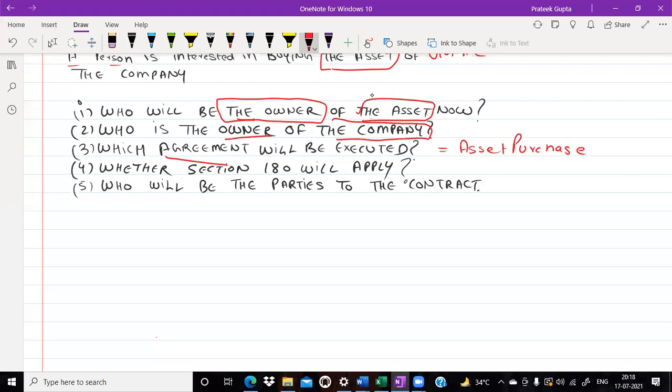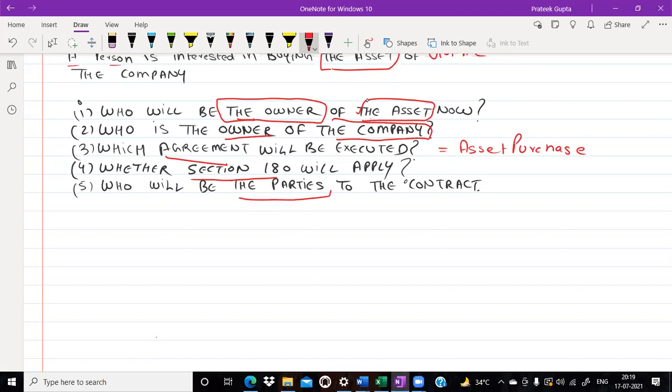No problem, sir. See, now I am going to take you to the concept. We are just going to the concept in just a few seconds. But sir, in this case, asset purchase agreement will be executed. Whether section 180 will apply in this case, do let me know the answer in the chat box. No, sir. This is a private company. Section 180 will not apply in that case.